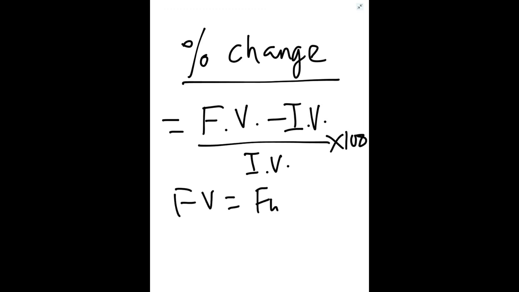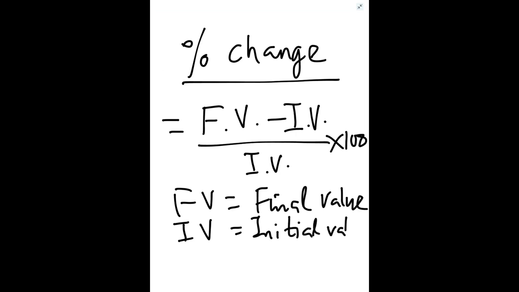FV means final value after the change. IV means initial value before the change. So final minus initial, always divide by initial value, what was the before, into 100 because we have to convert into percentage.